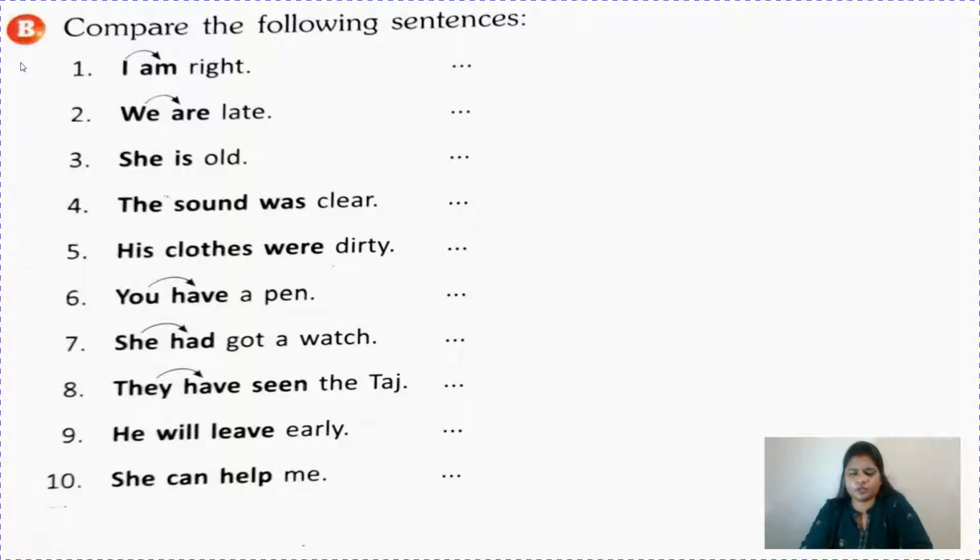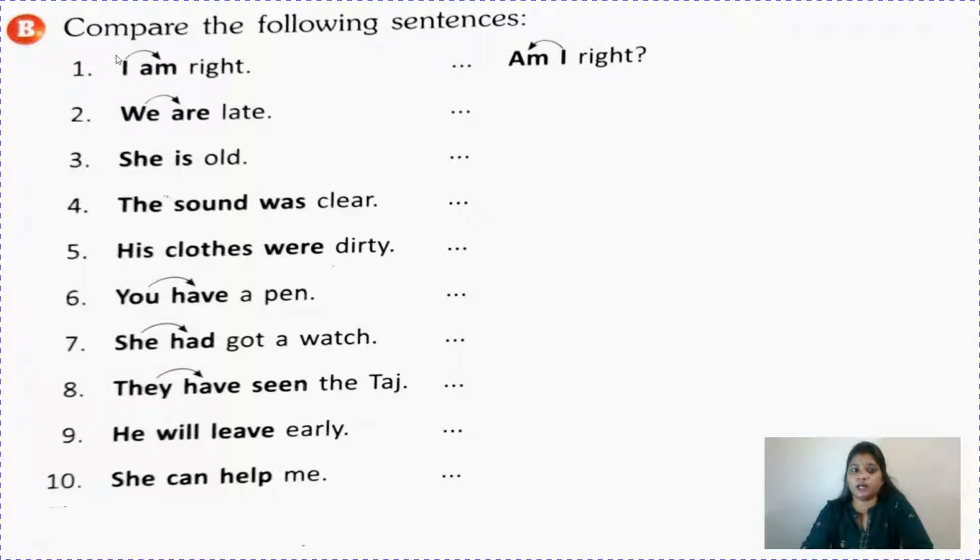So children, let's do negative sentences also here just for your revision. Suppose you have to write it in a negative sentence. What will you do? I'm not right. After am, are, is, you will put not. But if you have to change it into interrogative, you have to interchange the places of the first two words in this sentence, but we will find other sentences where we have to change a group of words. So let's start with the easiest one. I am right. Just interchange the places. So you have to write: Am I right?